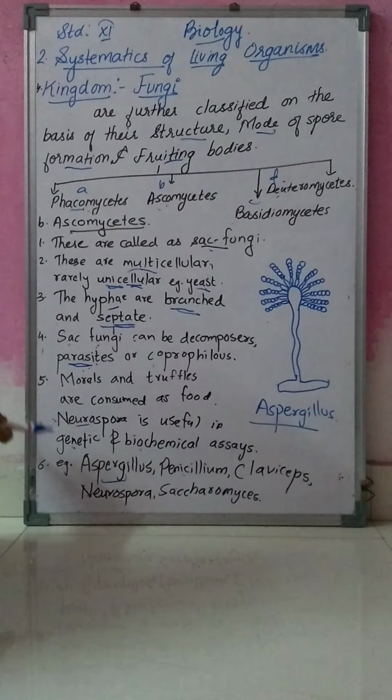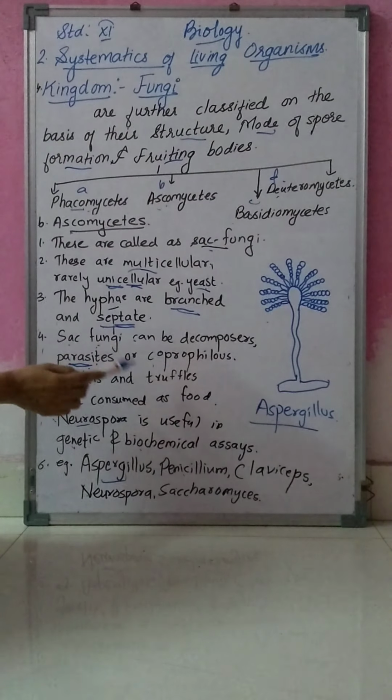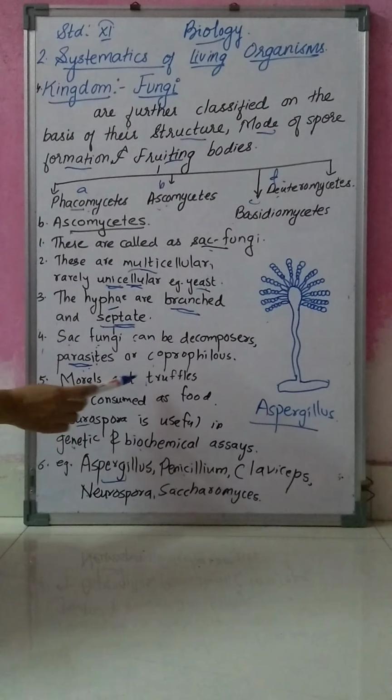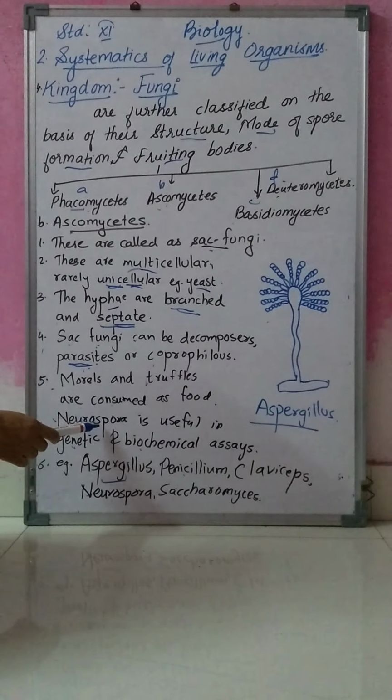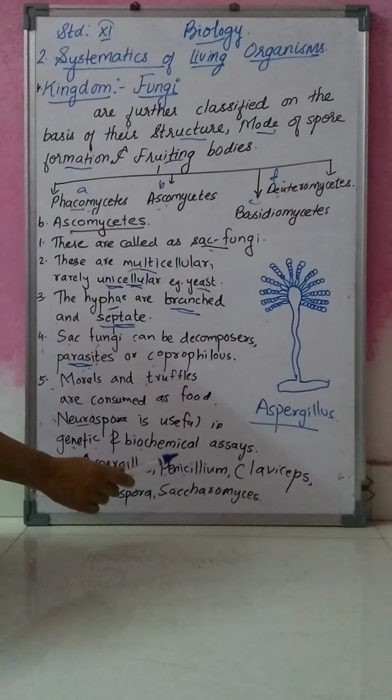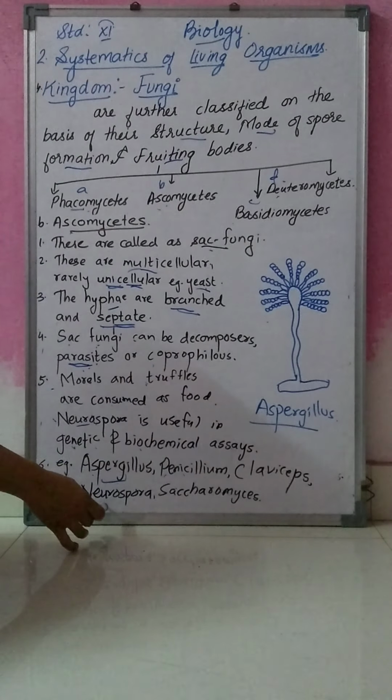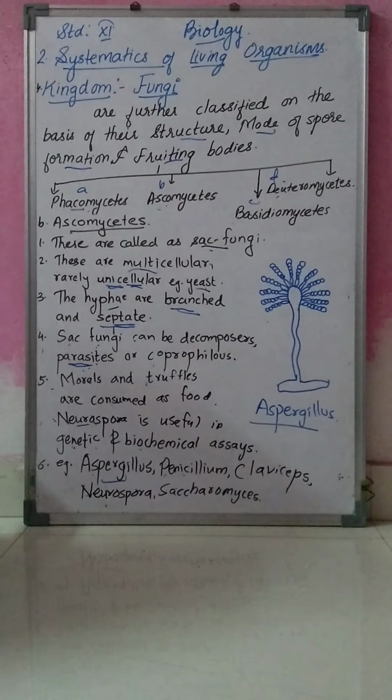Then examples are morels and truffles, which are used as delicacies, that is, food. Neurospora is used in genetic and biochemical assays. And different examples of Ascomycetes are Aspergillus, Penicillium, Claviceps, Neurospora, and Saccharomyces.